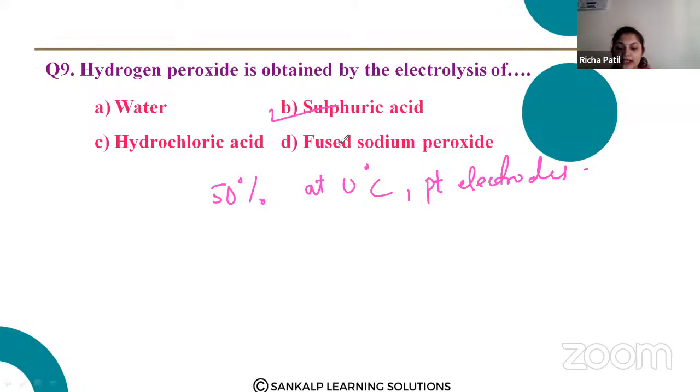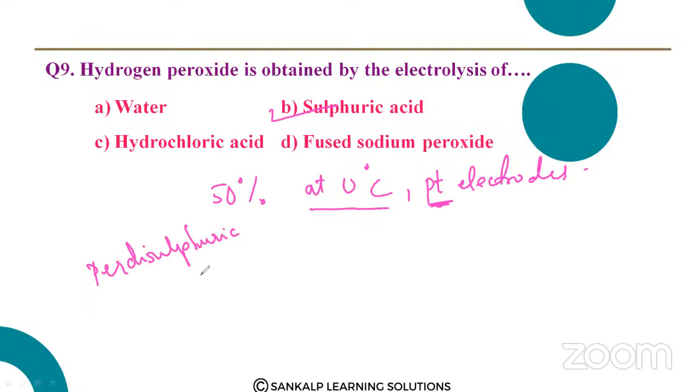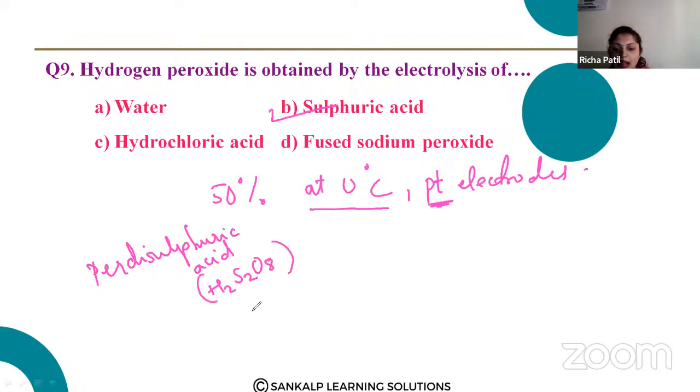So you take 50% sulfuric acid at 0 degrees Celsius, the electrodes used are platinum electrodes, and it leads to the formation of peroxydisulfuric acid, that is H2S2O8. This is formed at the anode, and at the cathode, H2.